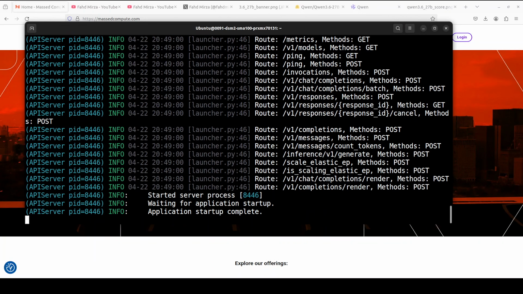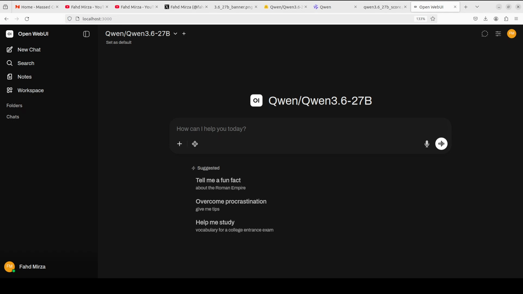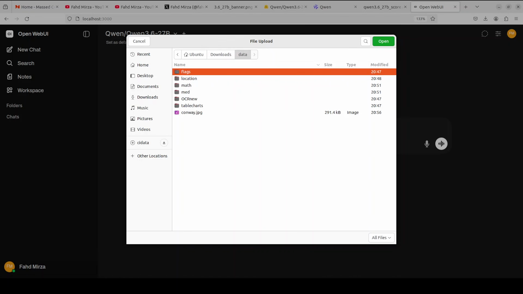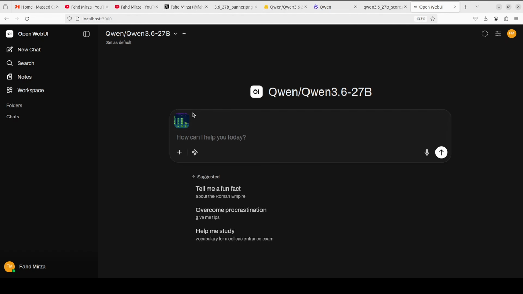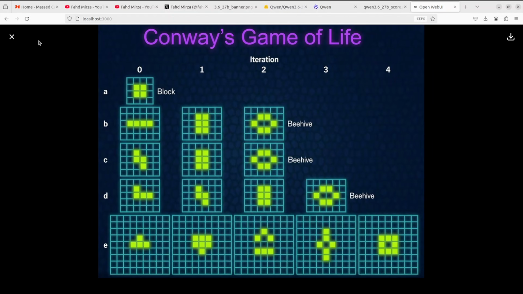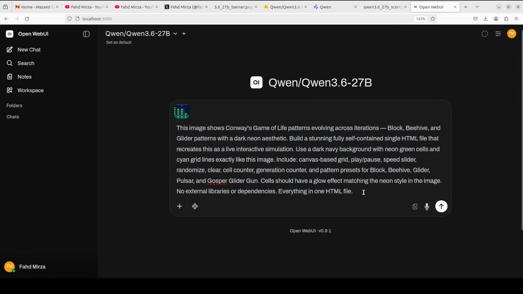Okay, now let me open it and let's start the testing. And Qwen 3.6 27 billion is now running in our local Open WebUI. Let me give it the first prompt. The first prompt is where I'm just going to give it one image from my local system. This is where I'm asking it to reproduce this Conway's Game of Life. Let's see if this model can look at this image with its vision capabilities and reproduce it in a single HTML file. Let's run this.